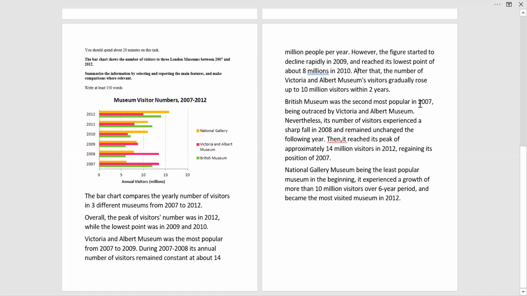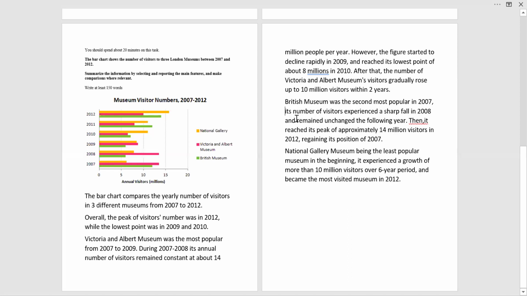Was the second most popular, right? And nevertheless, its number of visitors experienced a sharp fall in 8. So we are just doing the same thing with it because I just want to reduce the words here. Its number of visitors experienced a sharp fall in 8 and remained unchanged the following year. So in 8, there was a sharp fall from 7, right? And then it remained unchanged the following year. From 8, of course, 9, it remained unchanged.